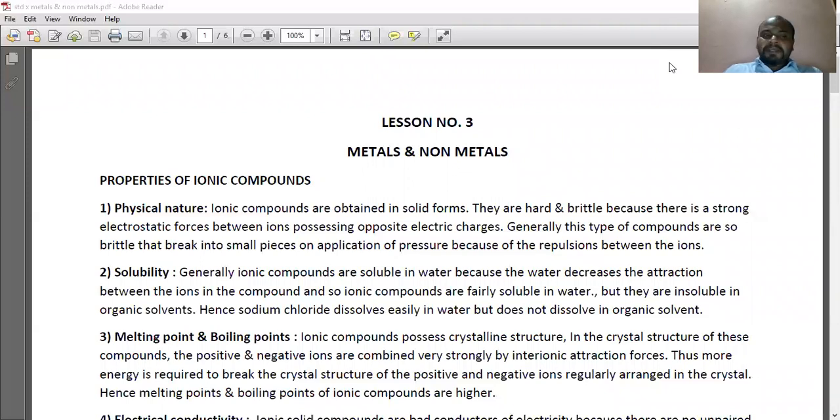First property is the physical nature, that is the appearance. Ionic compounds are obtained in solid forms. They are hard and brittle because there is a strong electrostatic force between ions possessing opposite electric charges. Generally, this type of compounds are so brittle that they break into small pieces on application of pressure because of the repulsion between the ions.